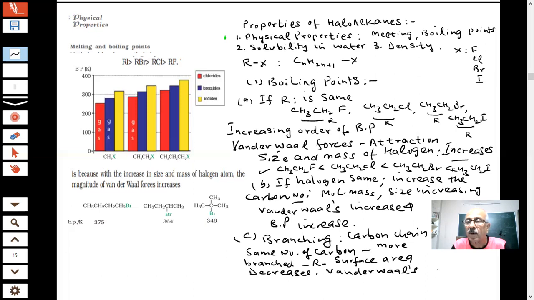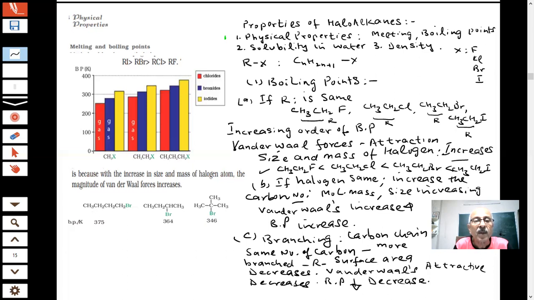Van der Waals attractive force, students, decreases. Therefore, boiling point will decrease. There will be a decrease in the boiling point. Yes or no? Okay, here we have given compounds, students, for comparing the boiling points.